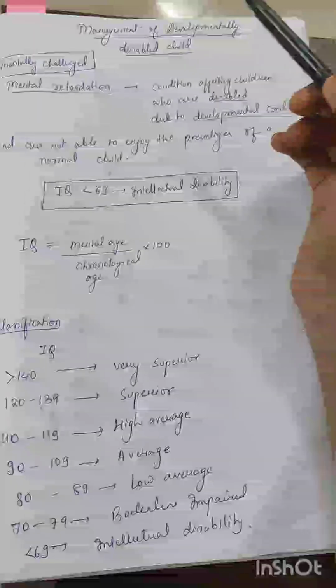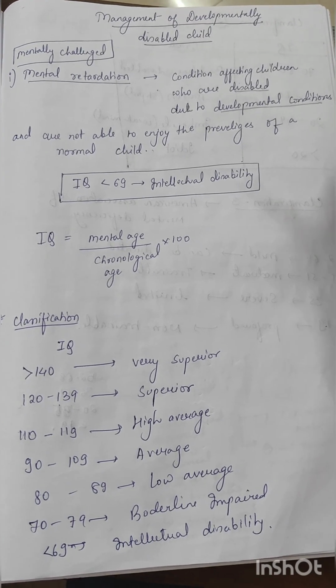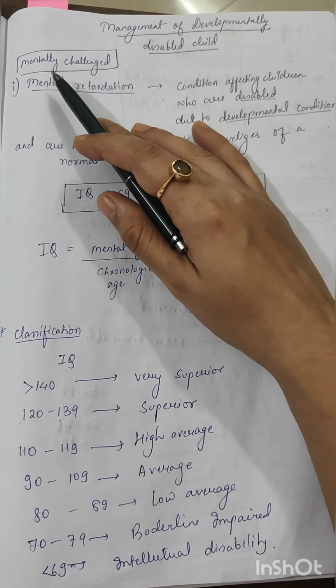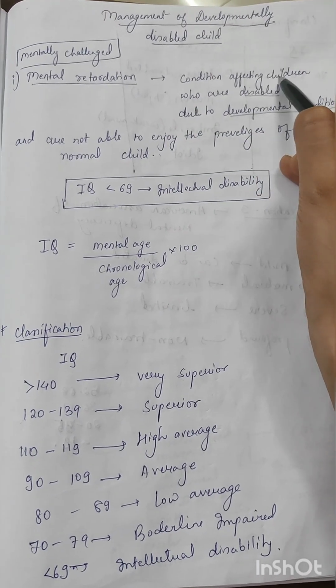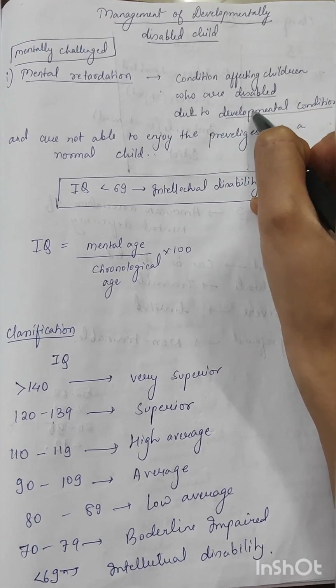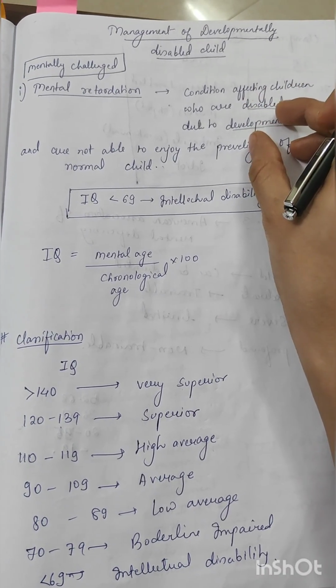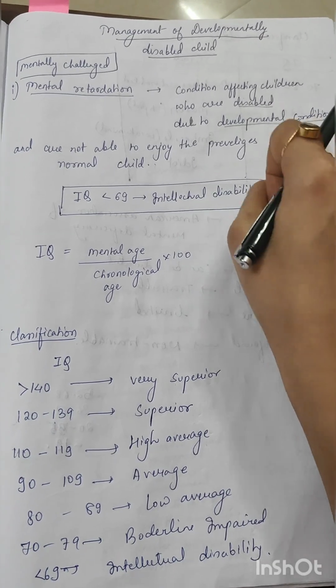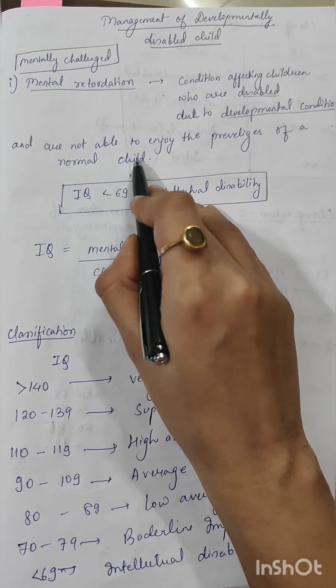So let us begin with our new topic, that is management of a developmentally disabled child. So what is a mentally challenged condition? It is a condition which affects the children who are disabled due to developmental conditions and are not able to enjoy the privileges of a normal child.